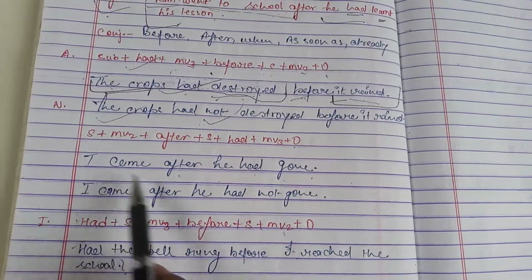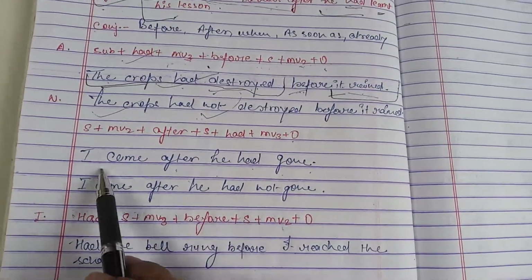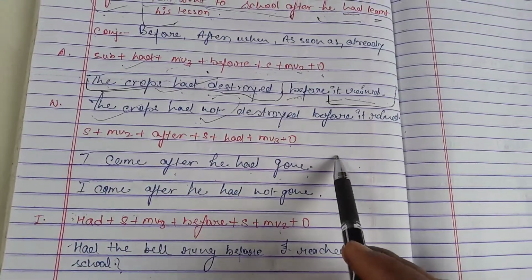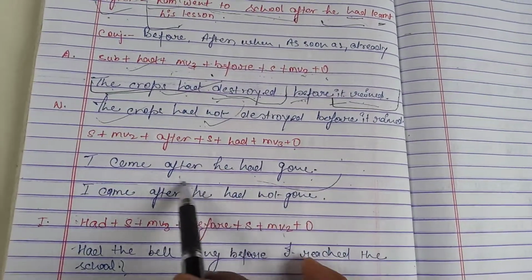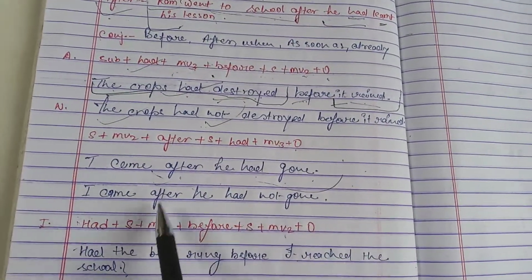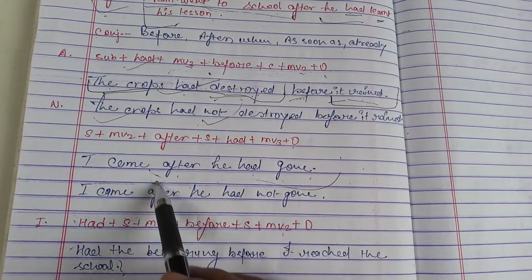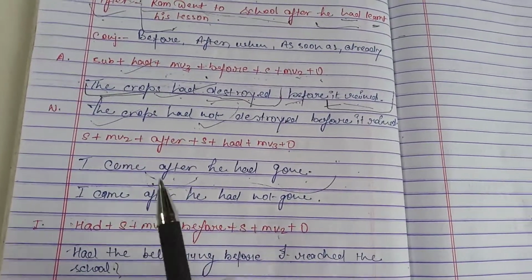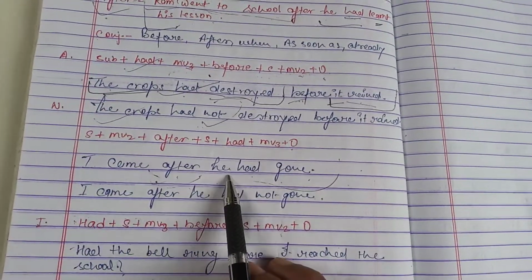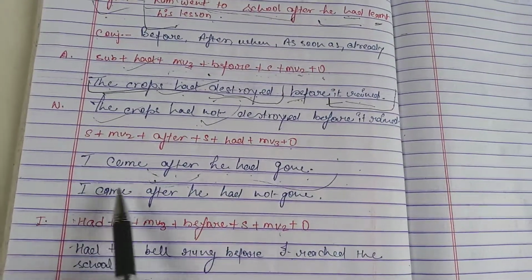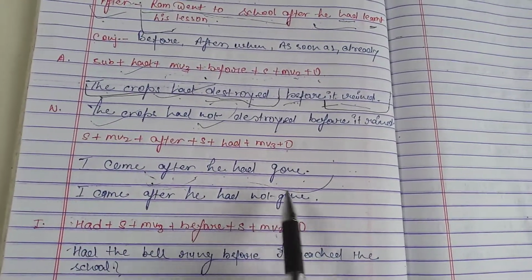So this sentence is in the past perfect tense and this is the sentence related to the conjunction after. Okay, if we want to make this sentence negative, we have to use not: I came after he had not gone.